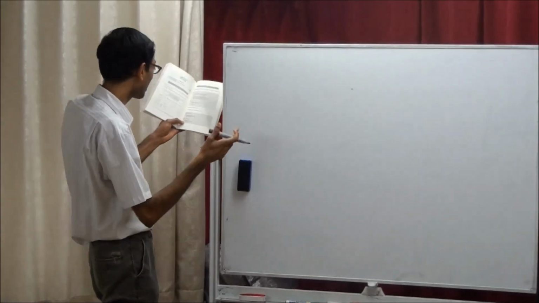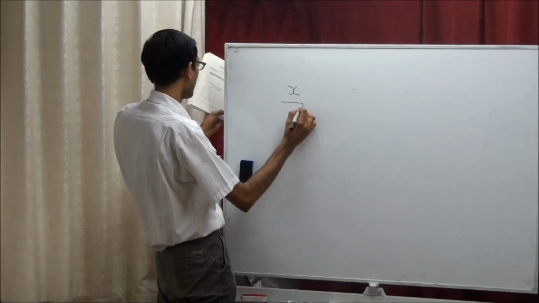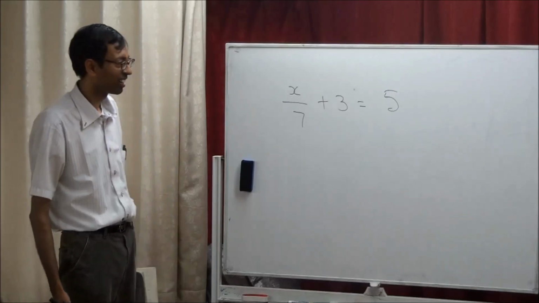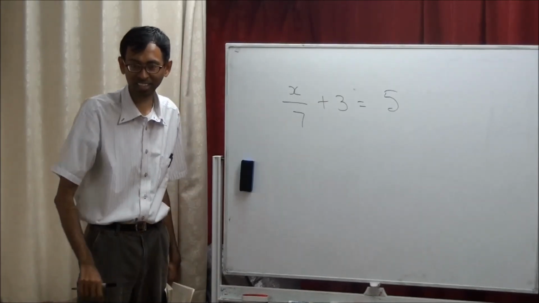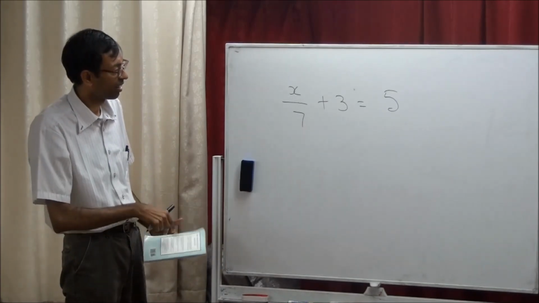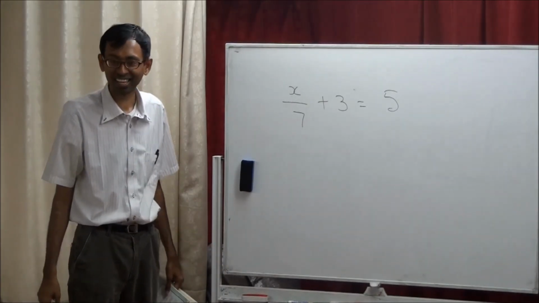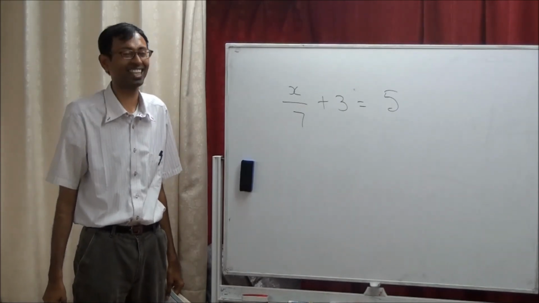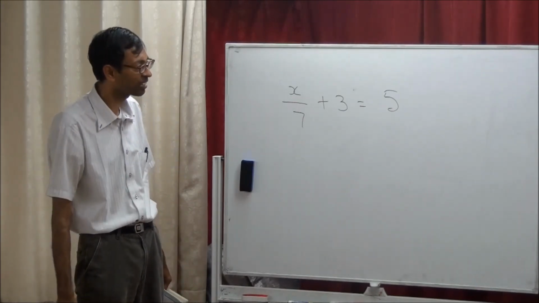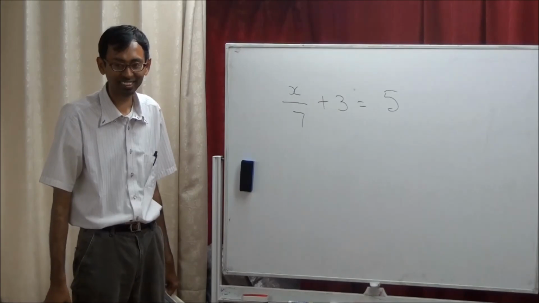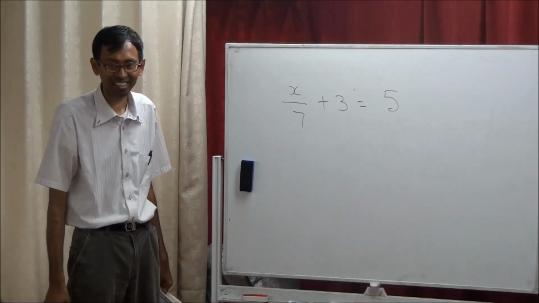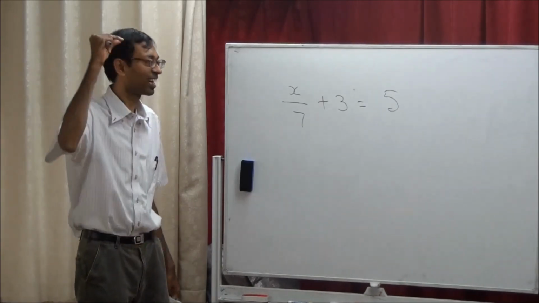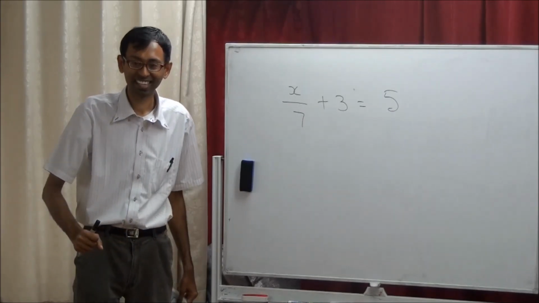Oh my God, this is a little tough, but I will try. X by 7 plus 3 equals 5. X divided by 7. Take your time. This is really hard. It will go to a minus number. 14 divided by 7 plus 3 is equal to 5. The answer is 14.